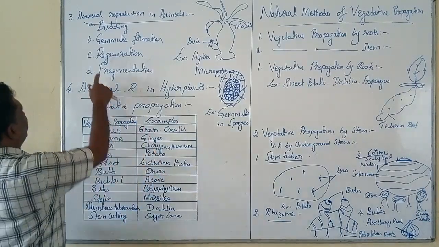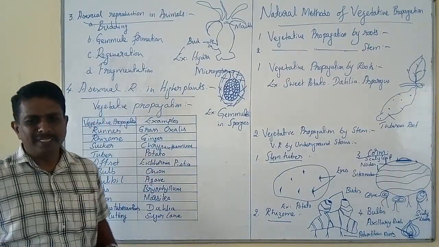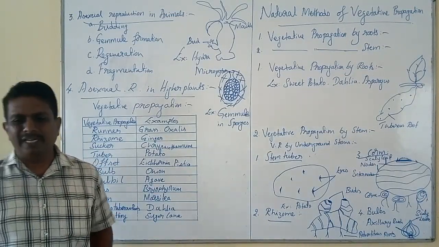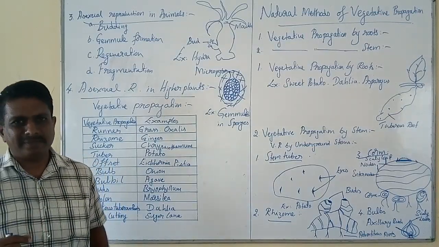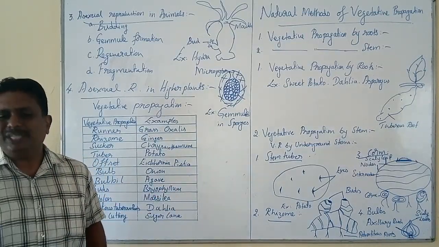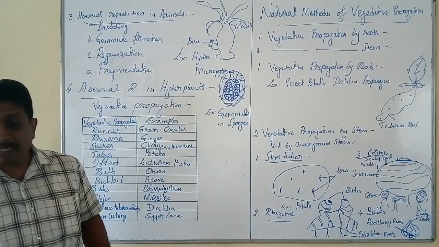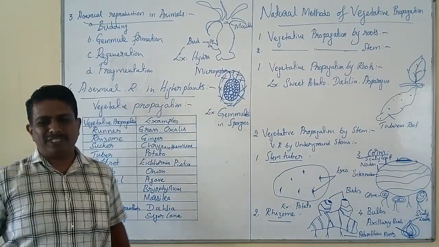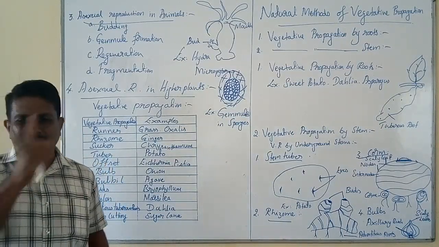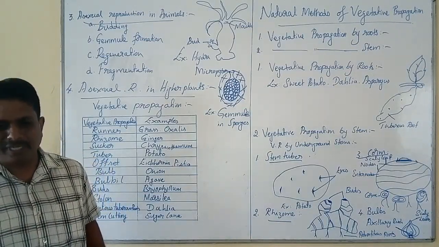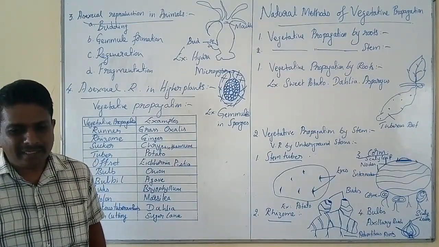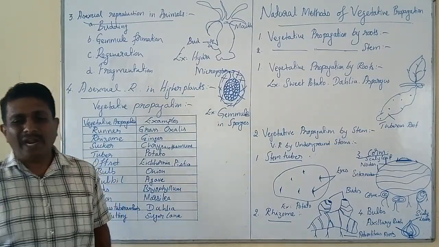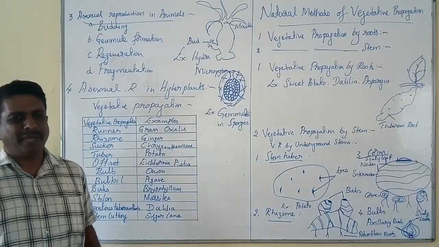The last important type of reproduction in animals is fragmentation. In this type of reproduction, the body of the parent breaks into distinctive pieces. On reaching a suitable substrate, these produce new offspring of their own type. Such reproduction is seen in planaria, in Coelenterata, Echinodermata, and also in flatworms, where you can find fragmentation.